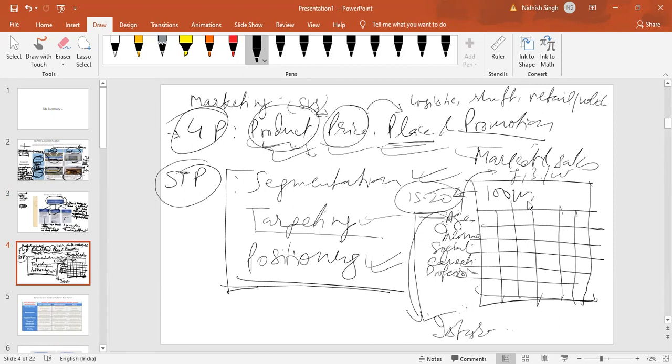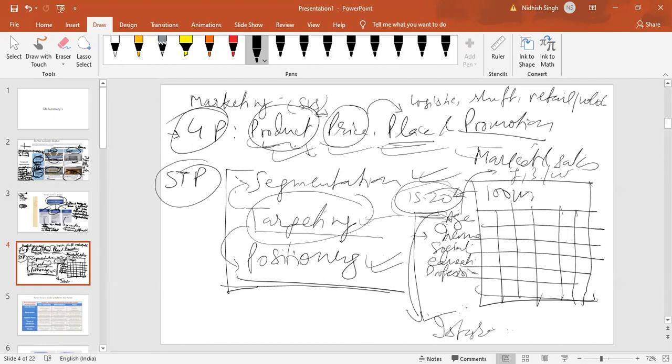Because Instagram is more popular amongst this age group as compared to other social media sites. So where you target is on the basis of what segment you have chosen and how you have done the segmentation.